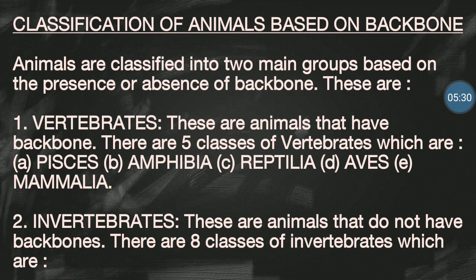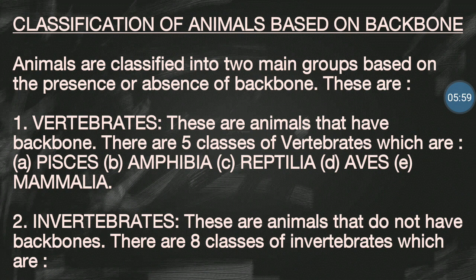Then D, we have aves, or you call them birds, B-I-R-D-S. Then the fifth is mammalia, or what you refer to as mammals. Is that clear? So those are the 5 subgroups under the vertebrates.